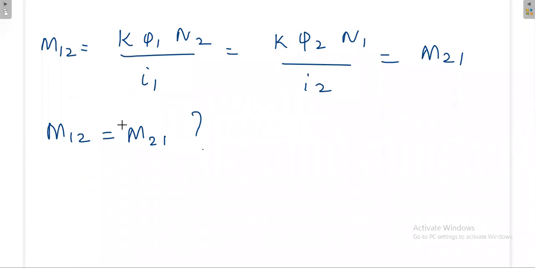M12 means flux linkage from primary to secondary. M21 means flux linkage from secondary to primary.